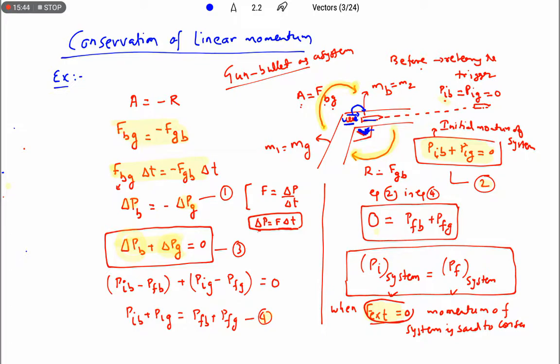So write the statement of the law of conservation of linear momentum like this. When the external force acting on a system is equal to 0, then the momentum of the system is said to be conserved. Conserved means remains the same. So this is one example for a system which obeys the law of conservation of linear momentum, that is the gun and bullet system.